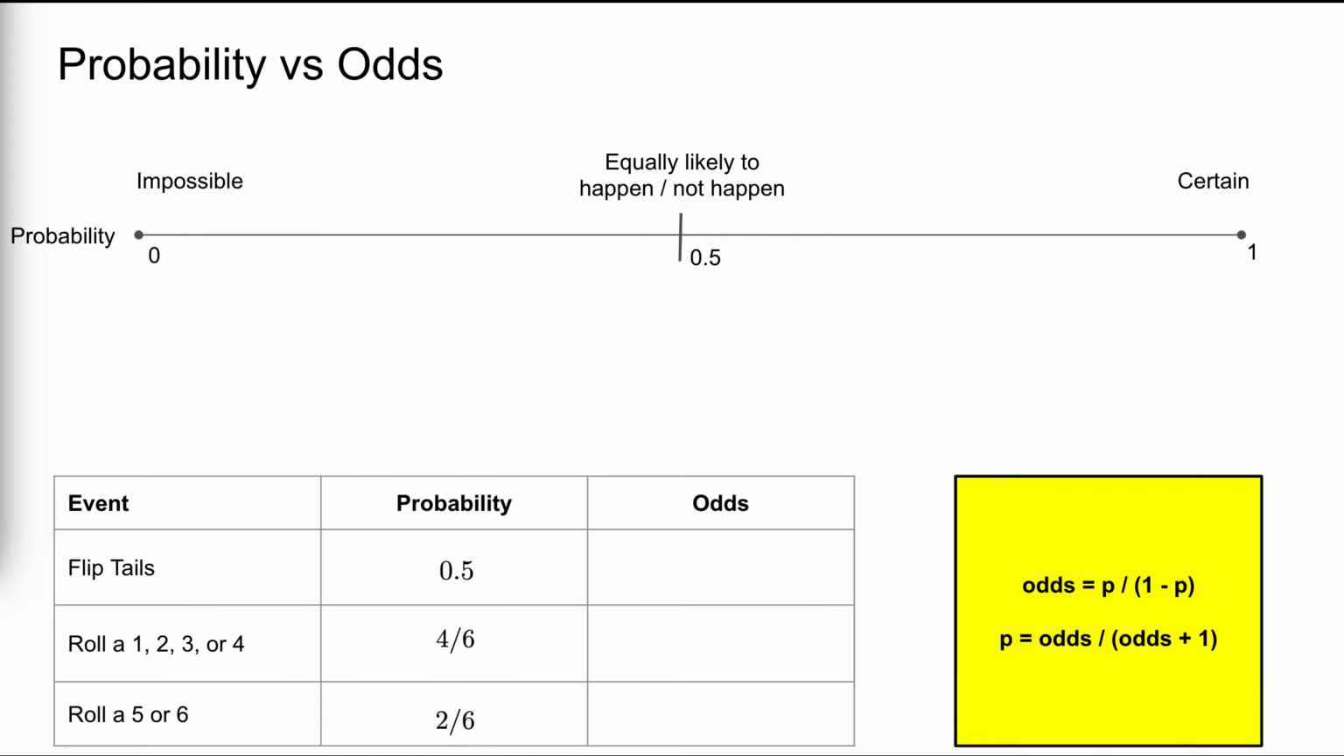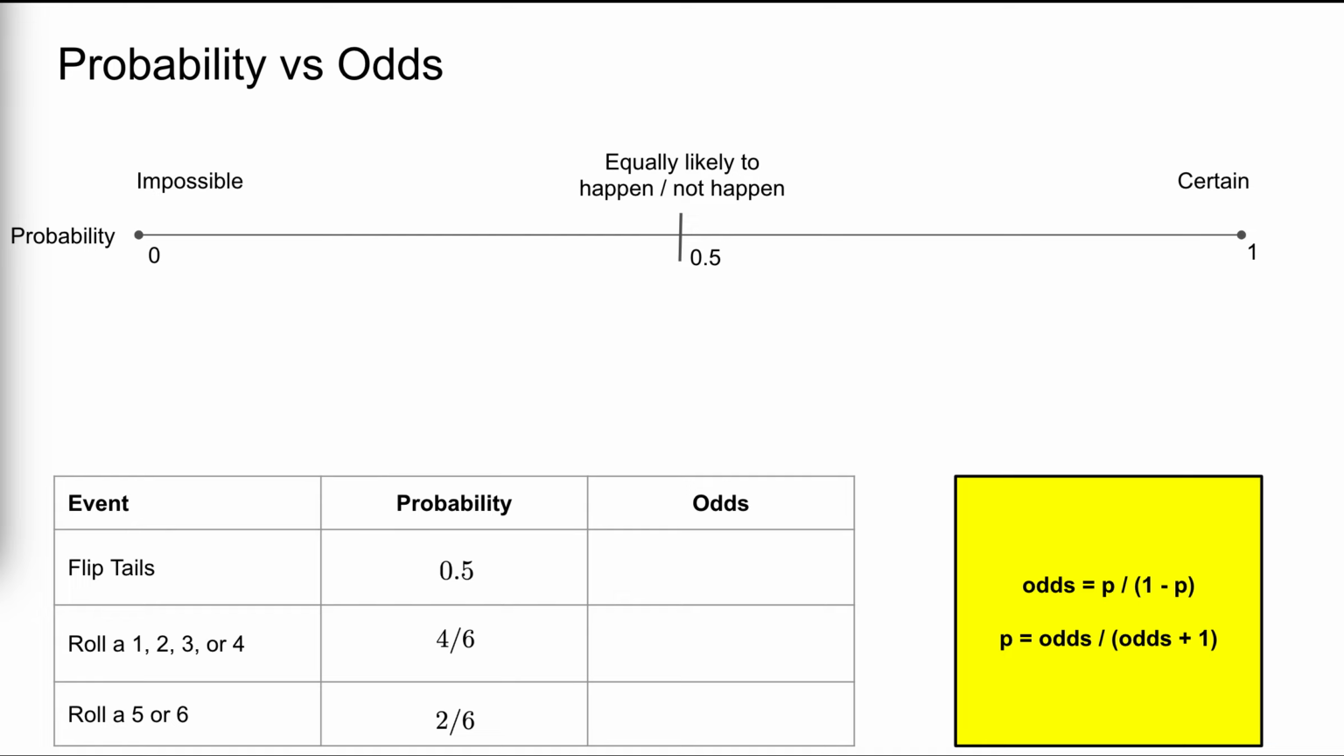But probability isn't the only way to measure uncertainty. Odds compare the probability that an event does occur, p, to the probability that it does not occur, 1 minus p. Rearranging this formula, we can also calculate probability from odds, as odds over odds plus 1.